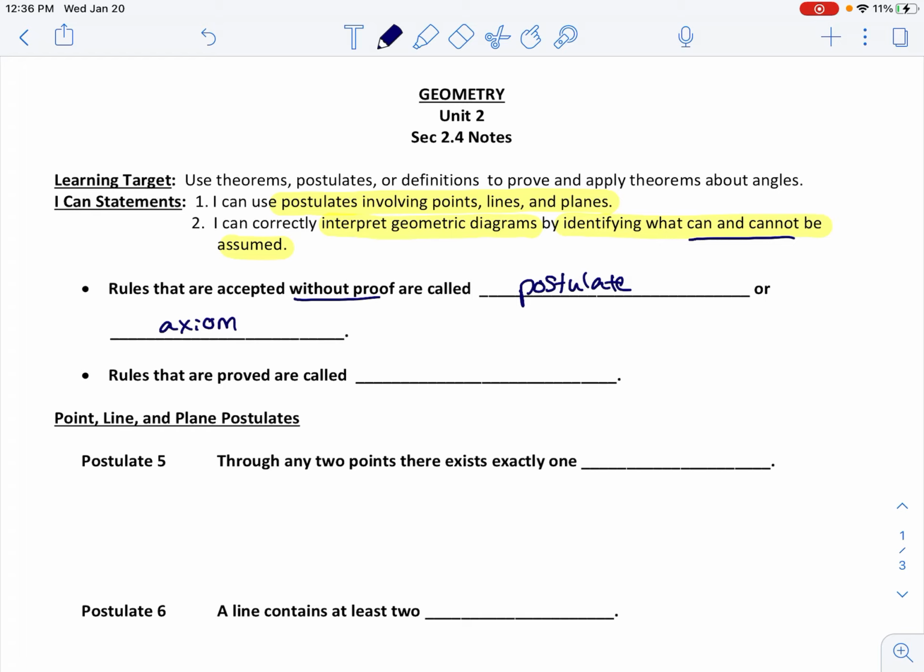And then, of course, we do have rules that are proved, and those are called theorems. And theorems are things, again, that you're familiar with. There are famous theorems, the Pythagorean theorem, and those come with justification. We take our postulates, our definitions, and those facts, and we use those to form an argument, to form a proof, to prove them true. So theorems are proved, postulates are assumed to be true.